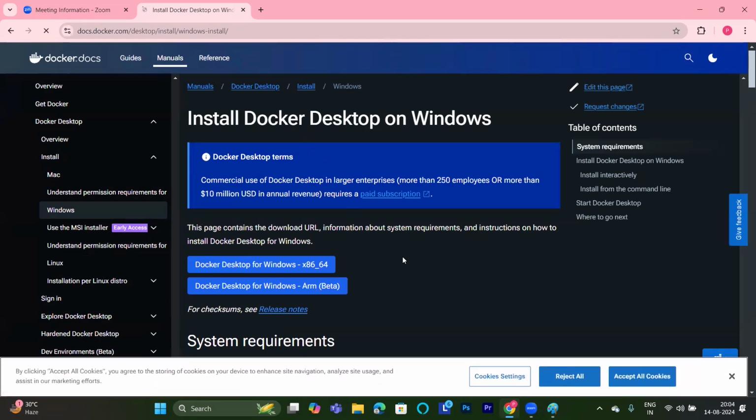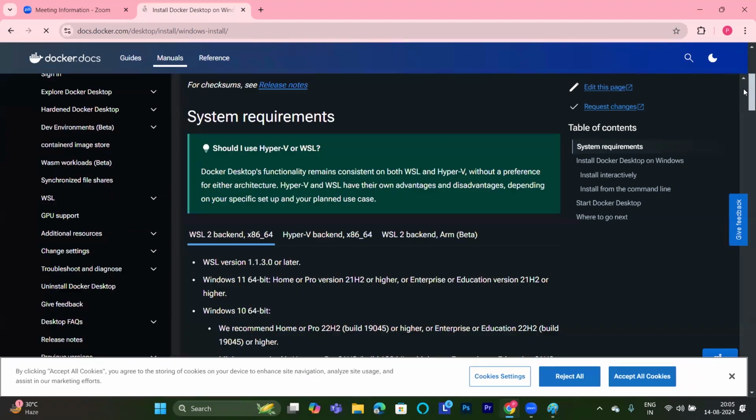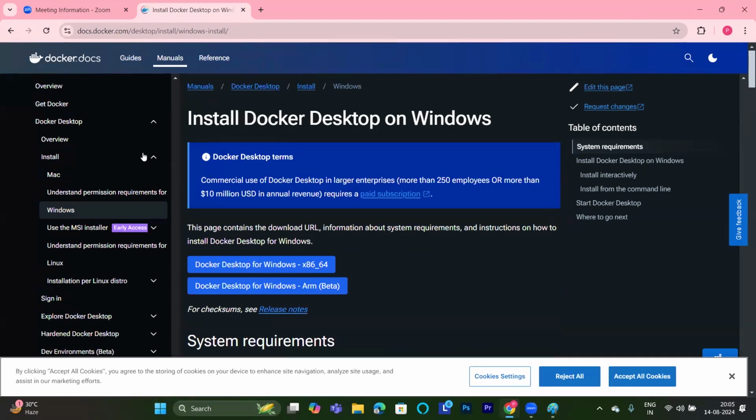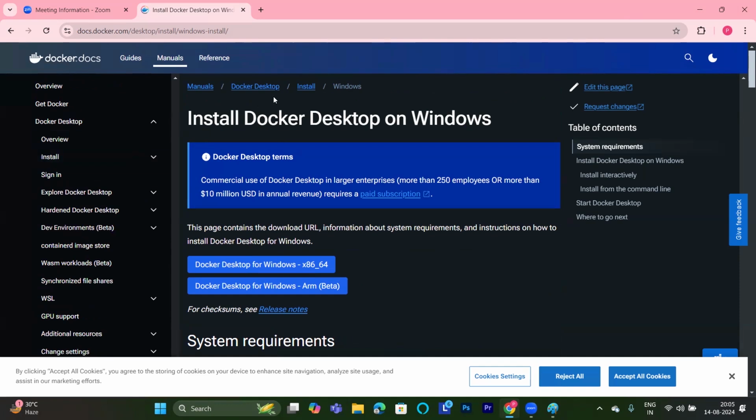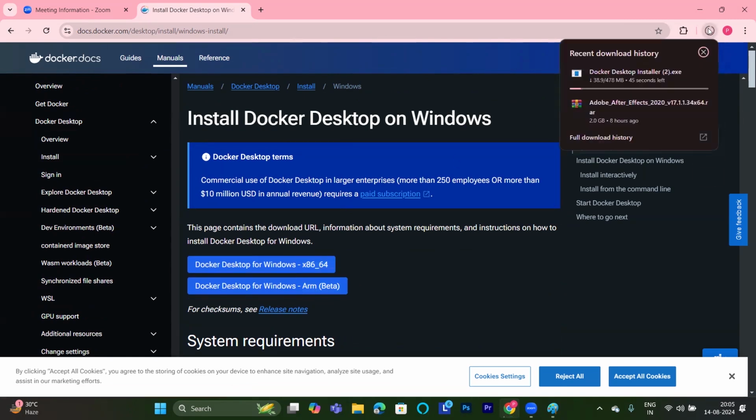You will see something like this here. After seeing this, what do you need to do? Change the environment here. If I go to the install part, to the window here, you can install Docker Desktop for Windows x86 or whatever environment you think. ARM is beta, so go with the x86. This installer is around 500 MB. Like this, you need to install. First process, go to Docker Desktop, Docker Desktop for Windows, install this one. First condition is virtualization has to be enabled.